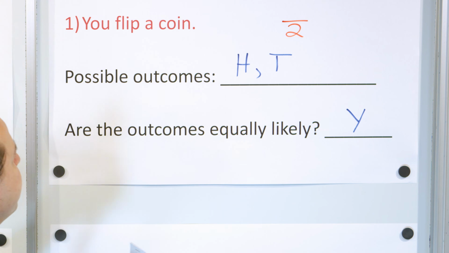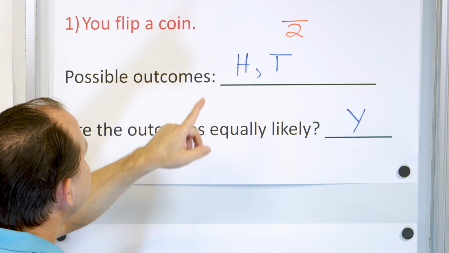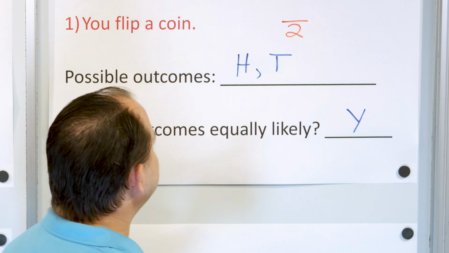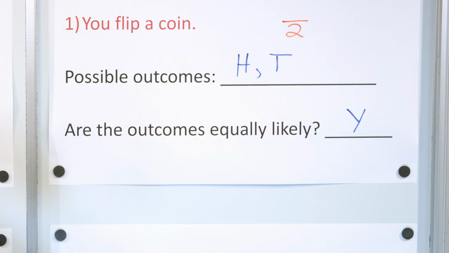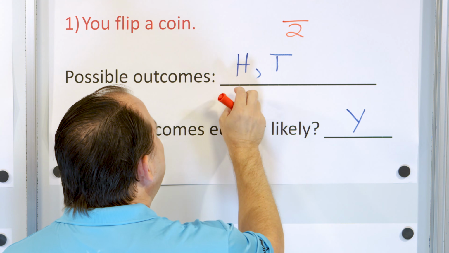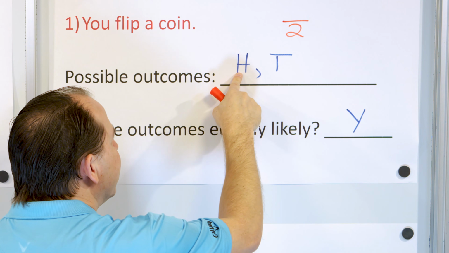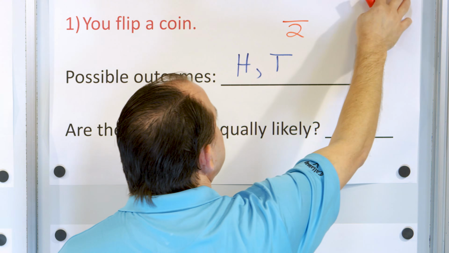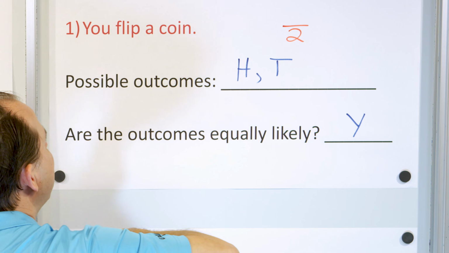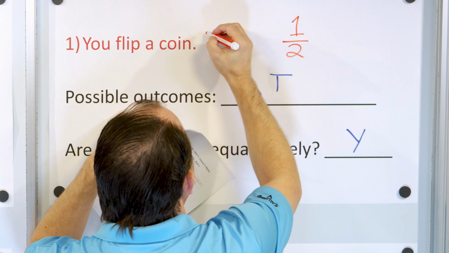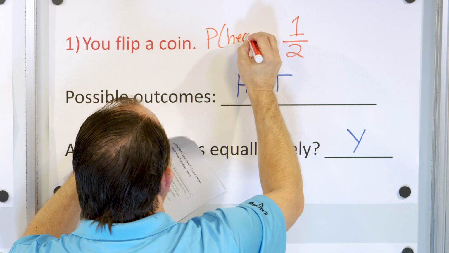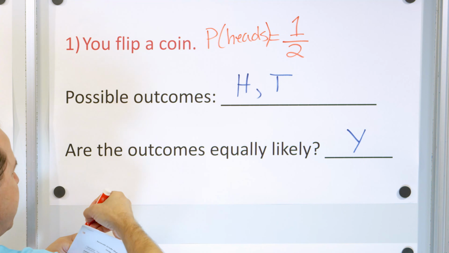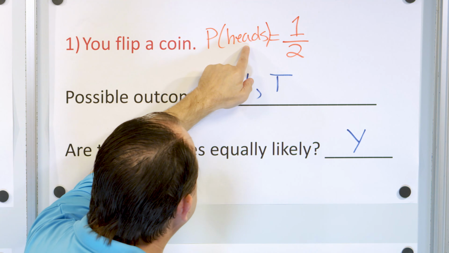If I'm going to try to find the probability of heads happening, for instance, then first I have to know how many different ways the coin can land. It can land 2 ways, which means the denominator of the fraction of the probability of landing on heads is 2. Now, how many ways in which I can get a heads? I only have 1 heads here, so there's only 1 heads that I can get out of a total of 2 possible ways in which the thing could land. So this is starting to smell like a fraction, right? And so the probability of landing on heads, I'll put probability of heads, is 1/2.